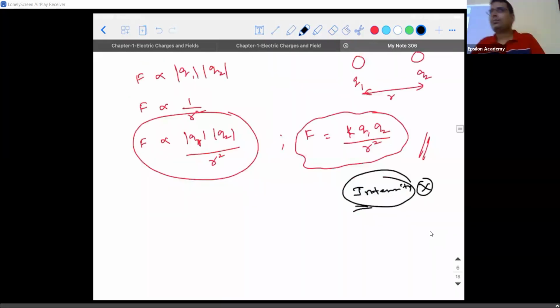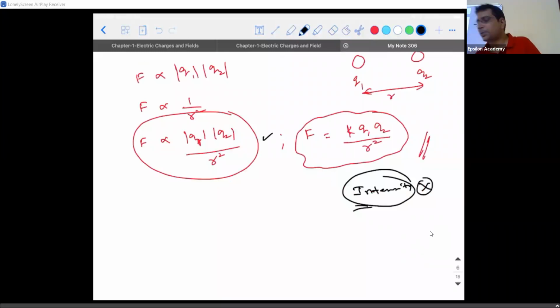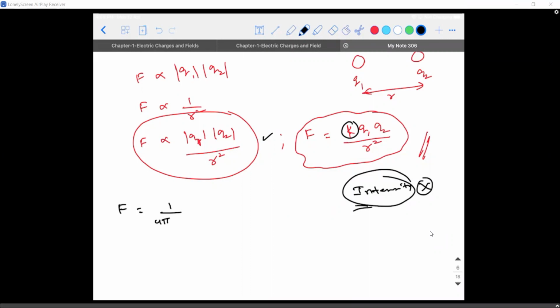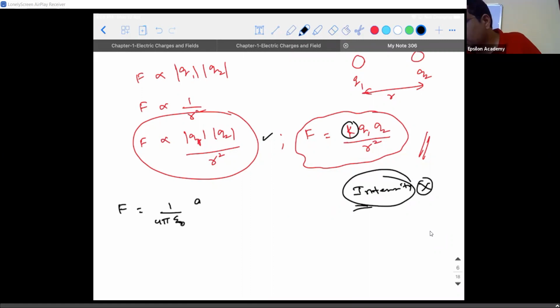Right? So last class we stopped with this expression: F is directly proportional to the product of the magnitudes, that is |q1| into |q2| divided by r square. When you remove the proportionality symbol, a constant is introduced. Now we are going to concentrate on what this constant of proportionality is. So write it down. F is written as 1 divided by, can someone tell me what the K stands for? 4 pi, it's called 4 pi epsilon naught, into q1 into q2 divided by r square.